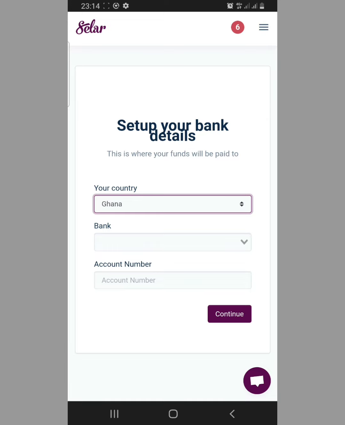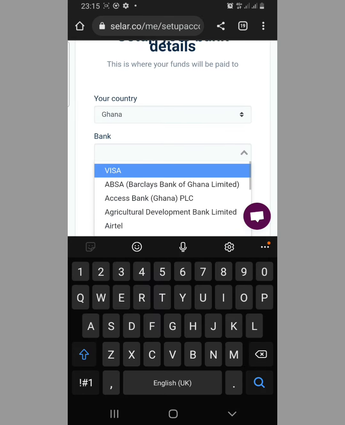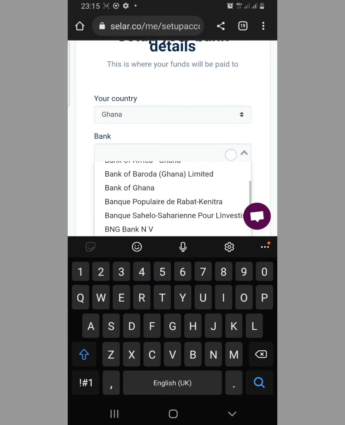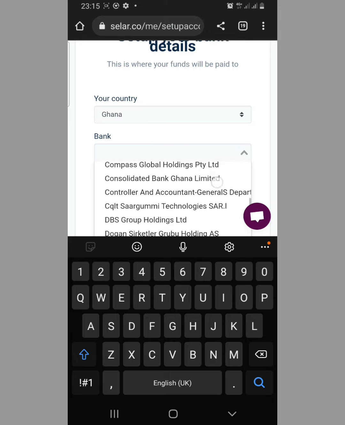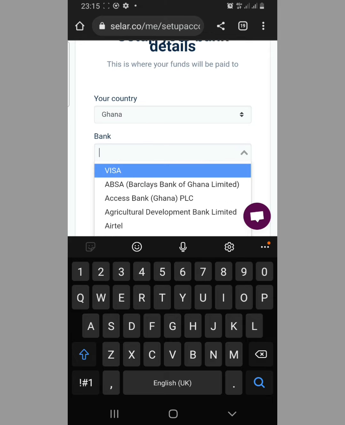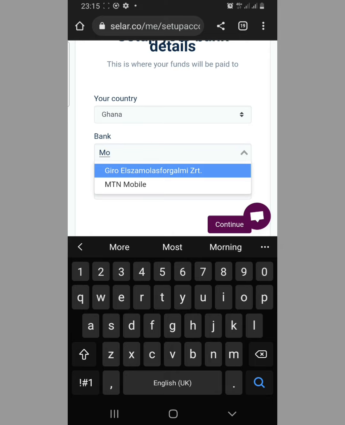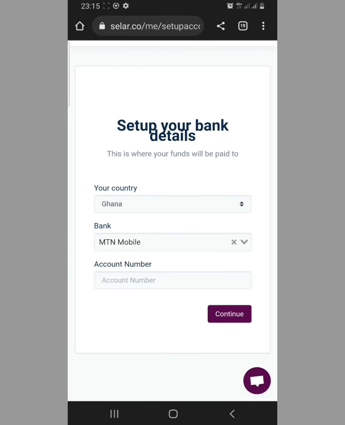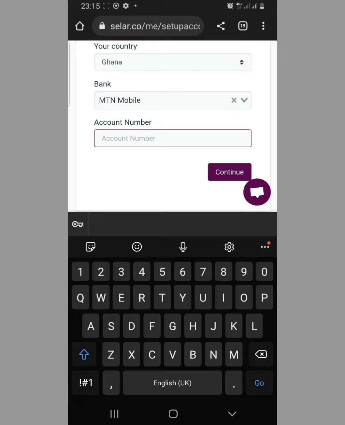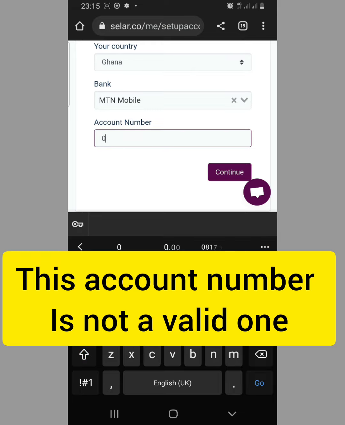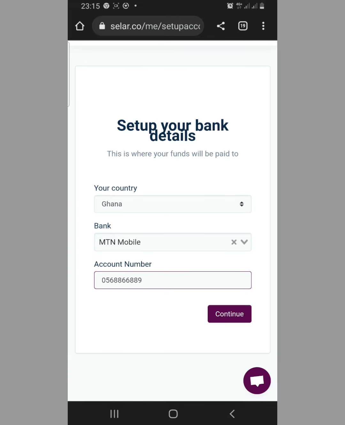Then you now go to bank. You select the bank they use. If it is Momo or maybe a normal bank, you select the bank they use there. So let me select the MTN mobile money. You now come here and enter the MTN mobile account number, but let me just enter a random account number because this is just for this video's sake.